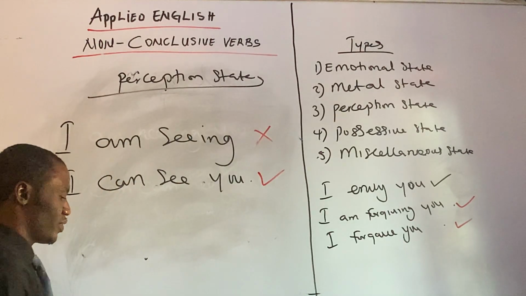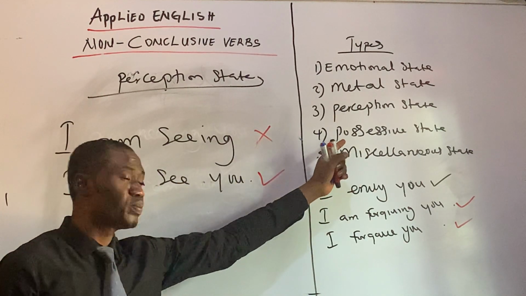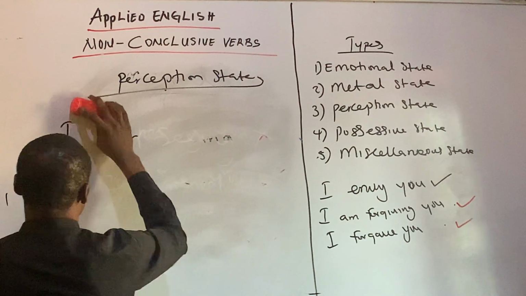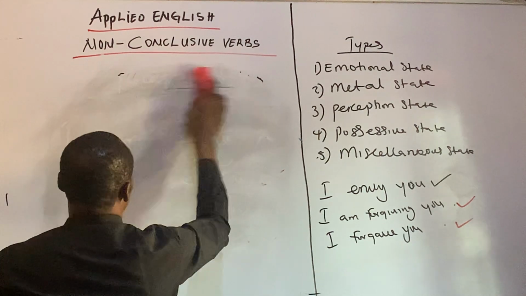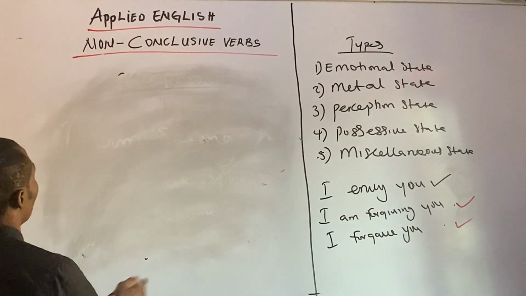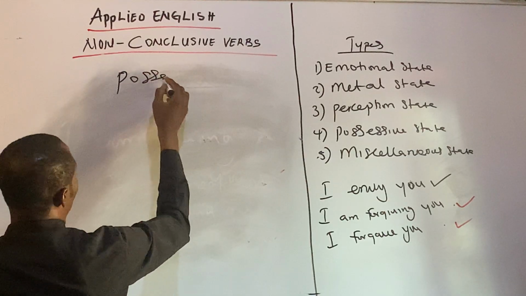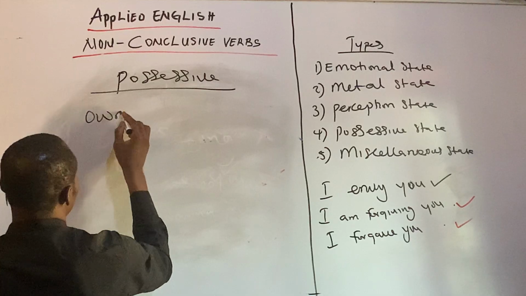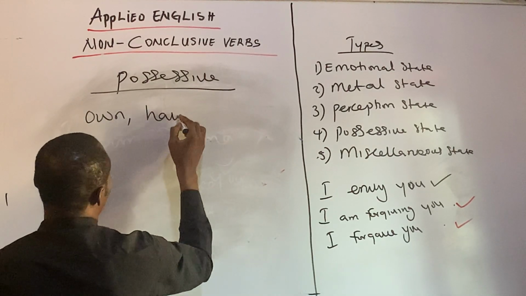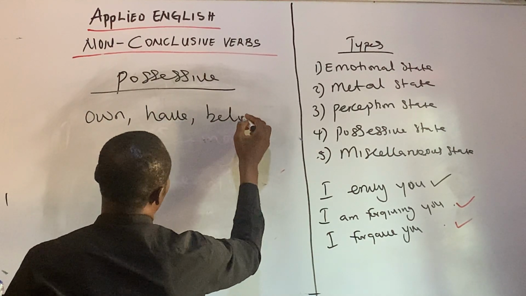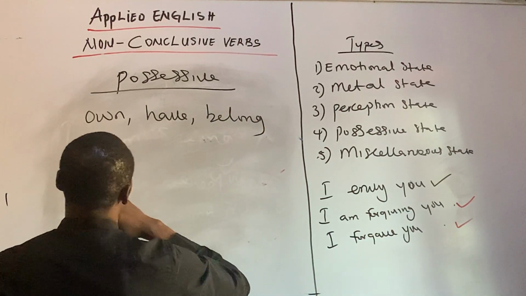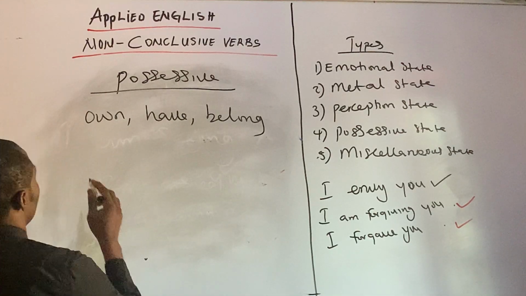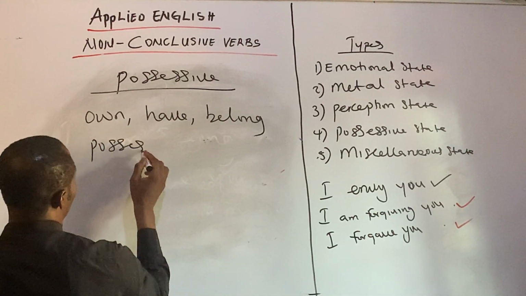All right, so we have the next one. Let's go to the possessive state. For the possessive state, we have examples: own, have, belong, possess.